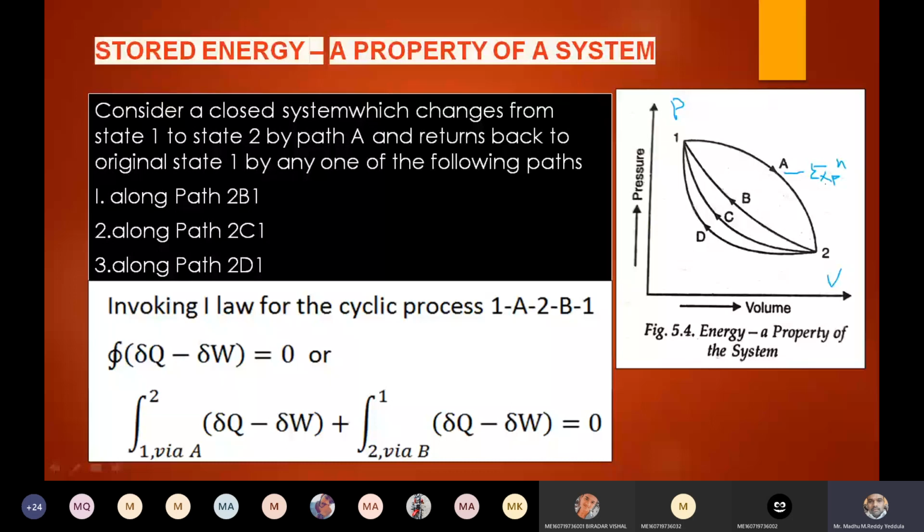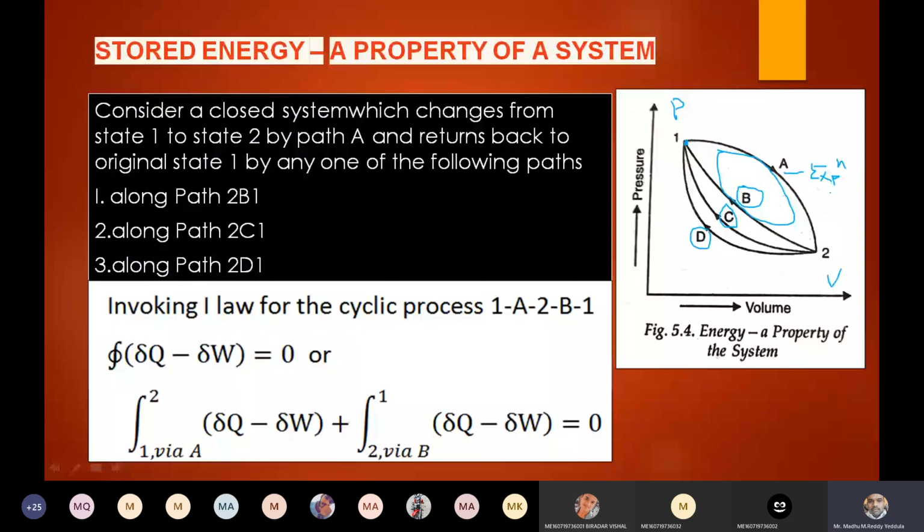Now it is going back to its original state from 2 to 1, maybe via B or via C or via D, right? I can say it is a cyclic process because the initial and final states are identical. It starts from state 1 and also ends at state 1. So the cycles are 1A2 plus 2B1, 1A2 plus 2C1, or 1A2 plus 2D1. Let us assume first it follows the first cycle, 1A2 and 2B1.